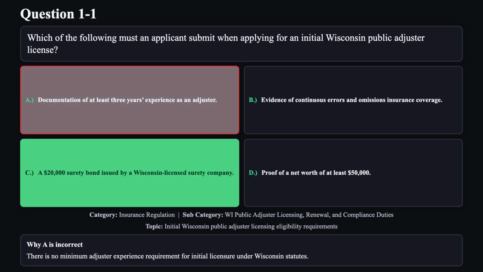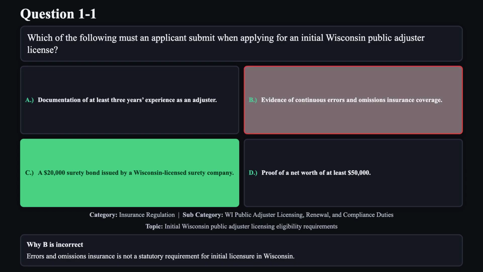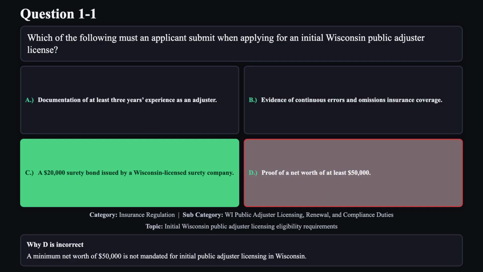There is no minimum adjuster experience requirement for initial licensure under Wisconsin statutes. Reason B is not correct. Errors and omissions insurance is not a statutory requirement for initial licensure in Wisconsin. Reason D is not correct. A minimum net worth of $50,000 is not mandated for initial public adjuster licensing in Wisconsin.